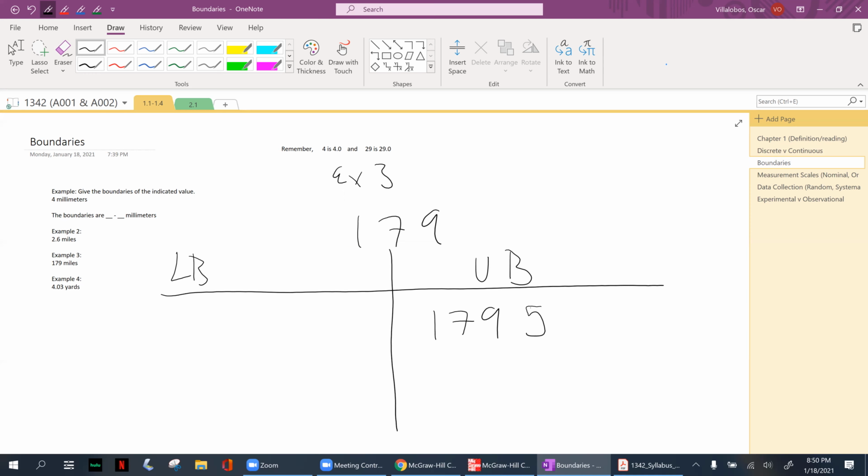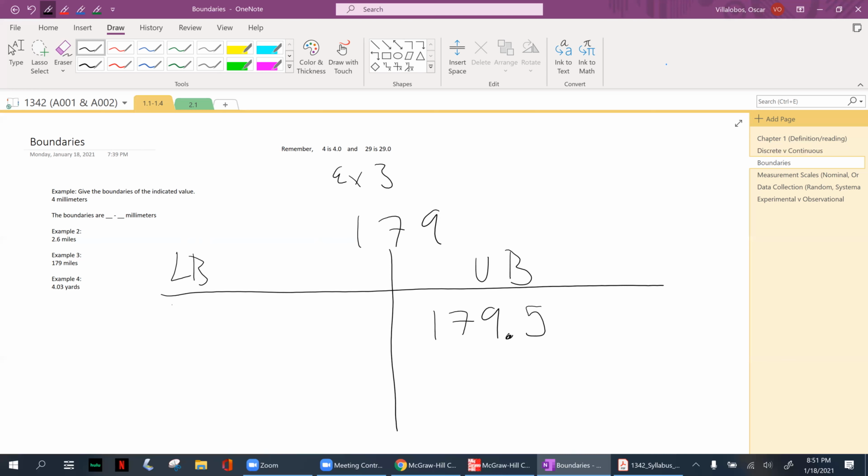But I know it's not going to be 1795. Since I was talking about 179, I know that technically was 179.5. Pretty straightforward. So we notice with whole numbers, you're going to have to apply that decimal yourself. So be on the lookout for that whenever you're dealing with whole numbers, with integers.